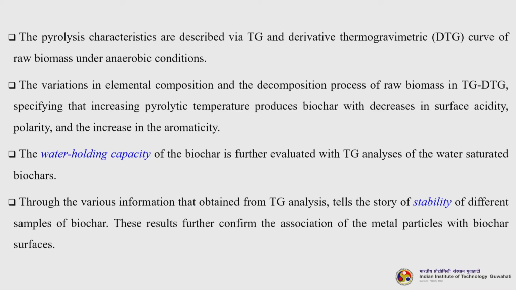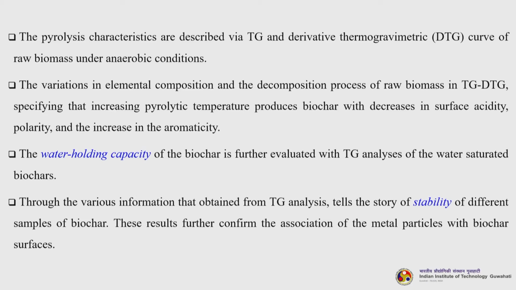The variations in elemental composition and decomposition process of raw biomass in TG and DTG specify that increasing pyrolytic temperature produces biochar with decreases in surface acidity and polarity, and an increase in aromaticity. The water holding capacity of the biochar is further evaluated with the TG analysis of the water saturated biochars. It is very important information, or let us say the characterization of the biochar, especially when you are going to use it for agricultural purposes. Water holding capacity is a very important parameter.